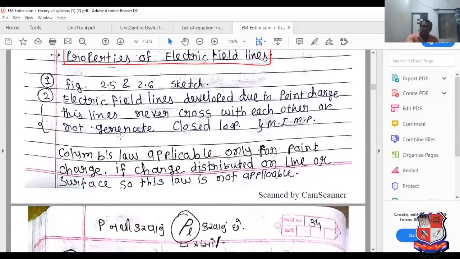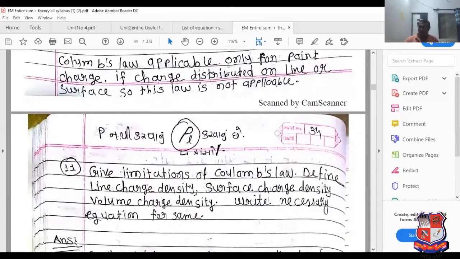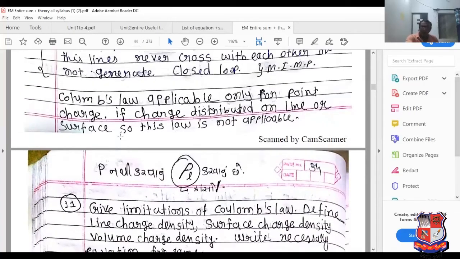If charge is distributed on a line or surface, what then? Charge can exist on a line from minus infinity to plus infinity, or charge can be distributed on the entire line. At that time, Coulomb's law is directly not applicable. It is only applicable for a point charge.